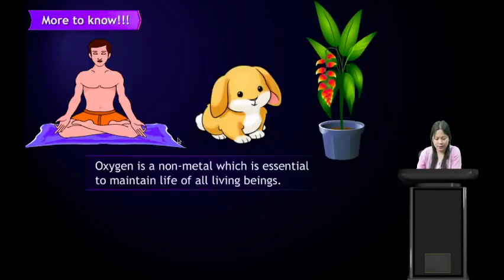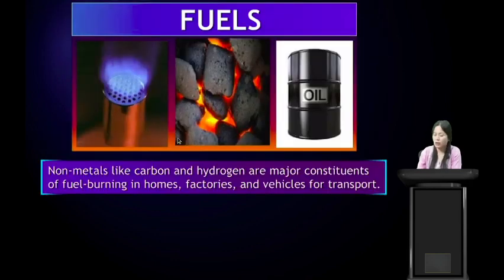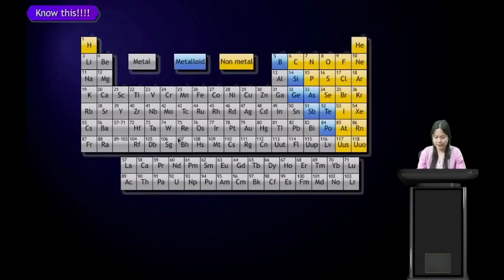Here we see a person meditating, we see animals, we see plants, right? So oxygen is a non-metal which is essential to maintain the life of all living beings. Fuels: non-metals like carbon and hydrogen are major constituents of fuel burning in homes, factories, and vehicles for support. So these are some of the uses of non-metals. Okay, know this.